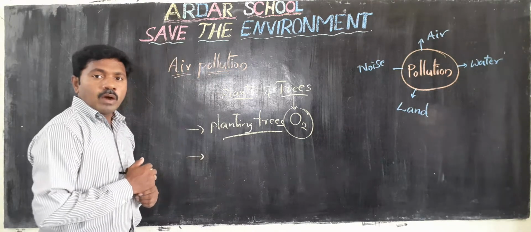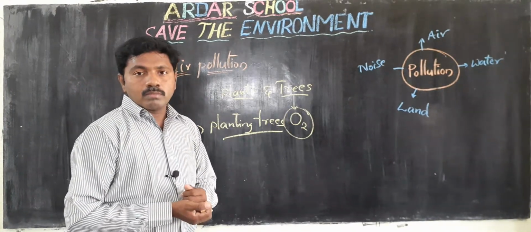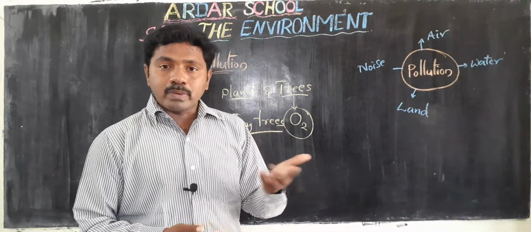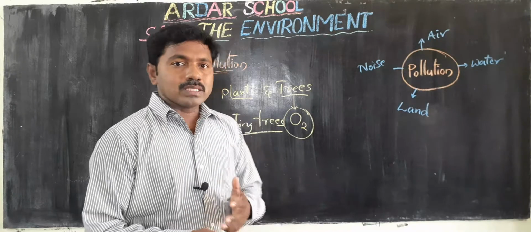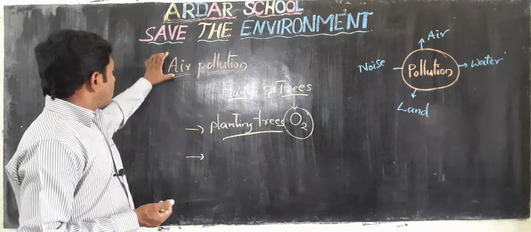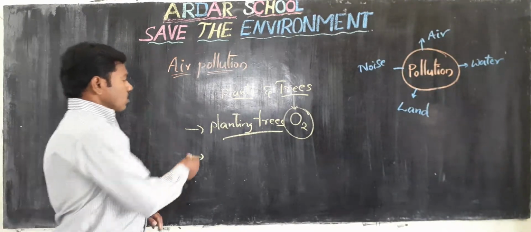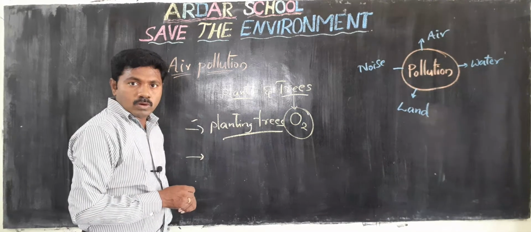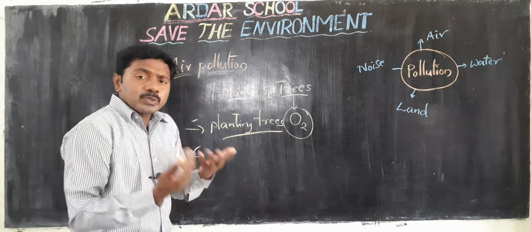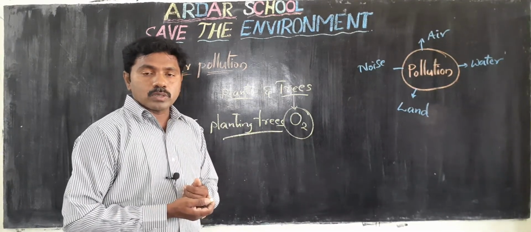Next, avoid bursting crackers and burning garbage. If you follow these steps, we can control air pollution. Listen, children, grow more trees. Next, we can utilize public transport.